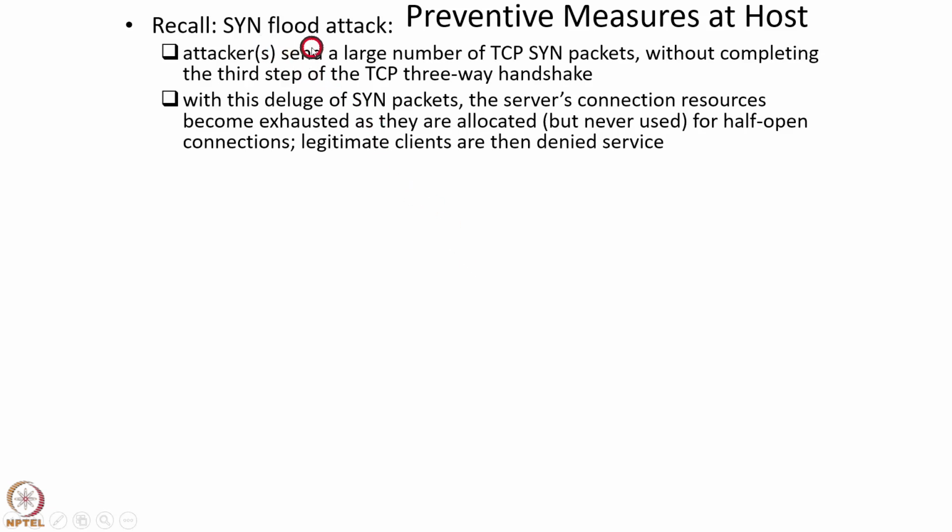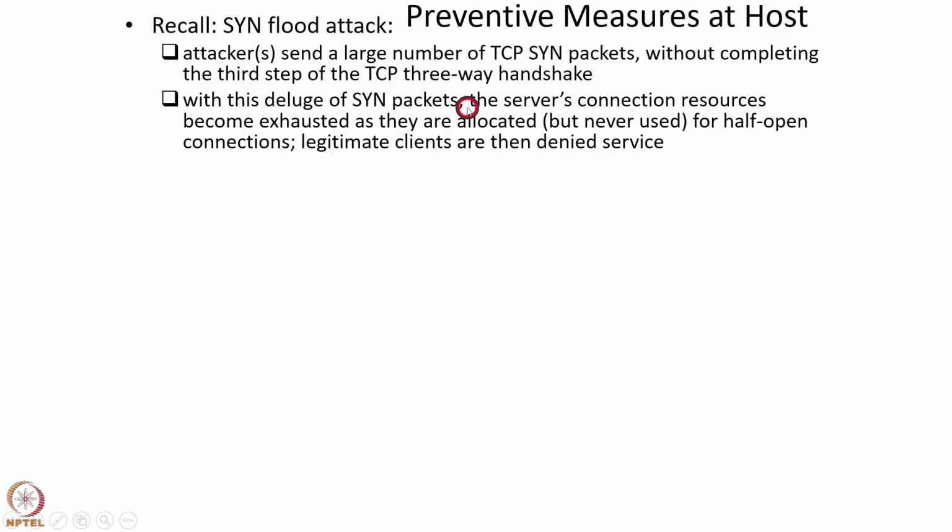We focus on the SYN flood attack. Recall that in the SYN flood attack, the attackers send a large number of TCP SYN packets, which is the first packet in the TCP connection setup. To set up a TCP connection, 3 packets are sent: TCP SYN packet, then SYN ACK packet, and ACK packet. In the SYN flood attack, the attackers send a large number of TCP SYN packets without completing the third step of the TCP three-way handshake. Because of this flood of SYN packets, the server's connection resources become exhausted since they are allocated but never used for half-open connections. This causes legitimate clients to be denied service.